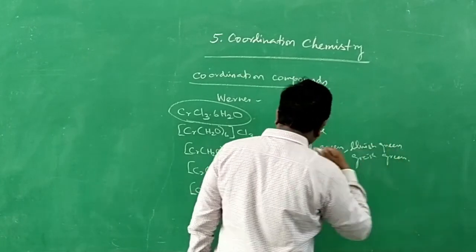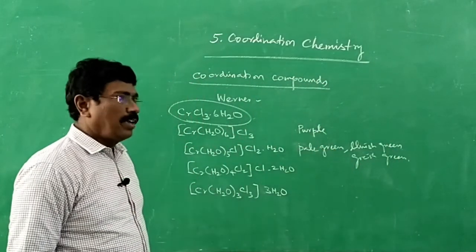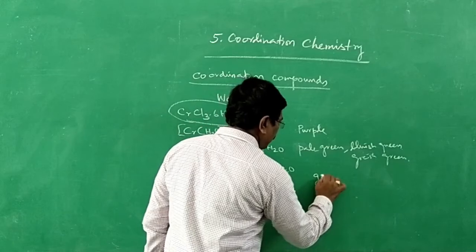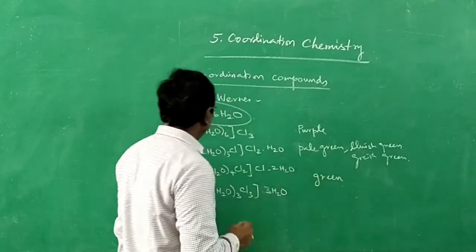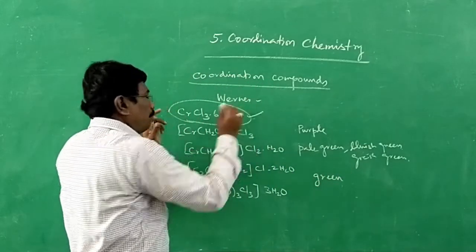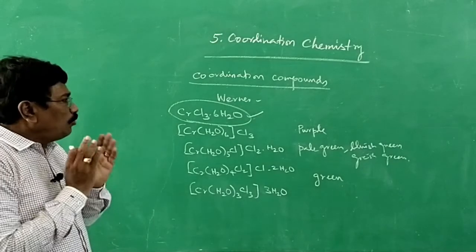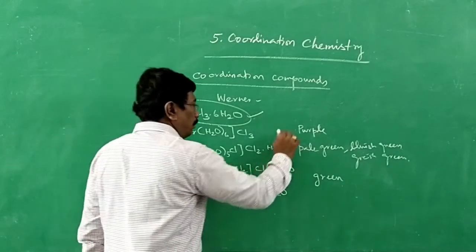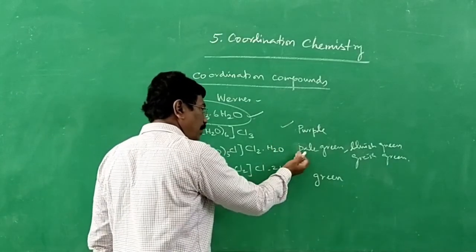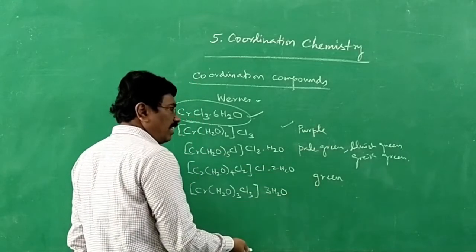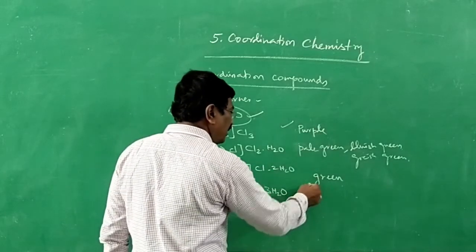All those colors we get for this compound. And we also get green color. So why is this particular compound, CrCl3·6H2O, found to have purple, green, pale green, bluish green or grayish green color?